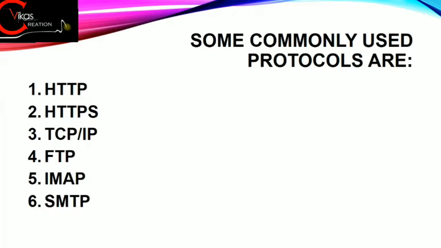Some most commonly used protocols are HTTP, HTTPS, TCP/IP, FTP, IMAP and SMTP. Now out of these six protocols, HTTP and HTTPS have similar functionality. HTTPS is an advanced version of our HTTP protocol. Then next we have TCP/IP. This TCP/IP is generally responsible for the network connectivity. Then next we have FTP. FTP is basically responsible for sharing files in a network. Then these two, IMAP and SMTP, are used for sending messages and mails.